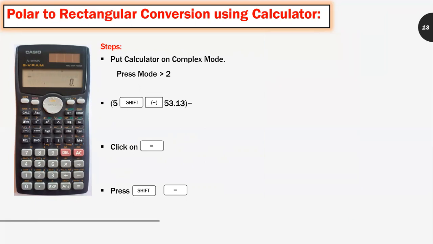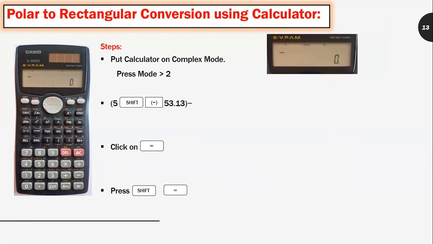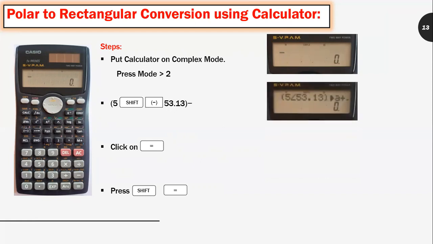Now let us convert the polar to rectangular by using the calculator. Again, put your calculator in complex mode. In bracket, press 5, then shift, then the angle button is there. On that angle button, there is a minus sign symbol shown.